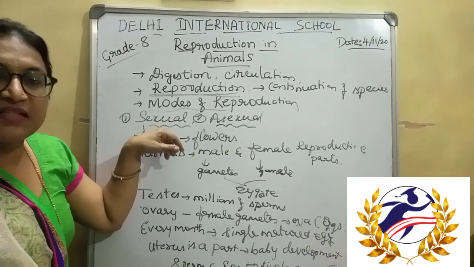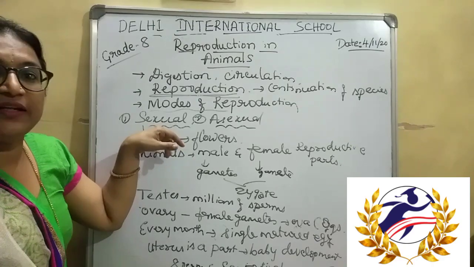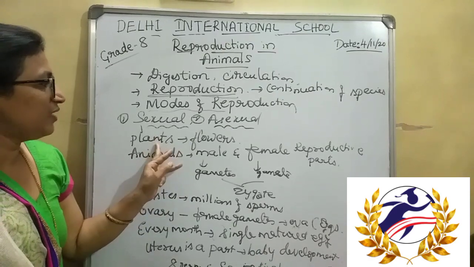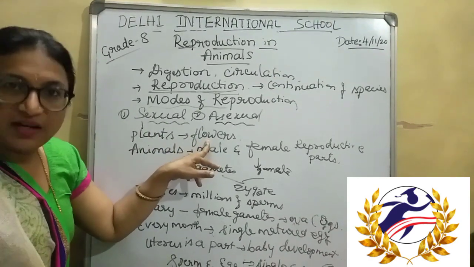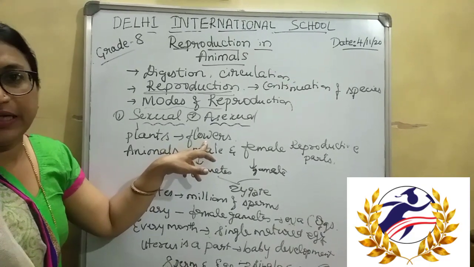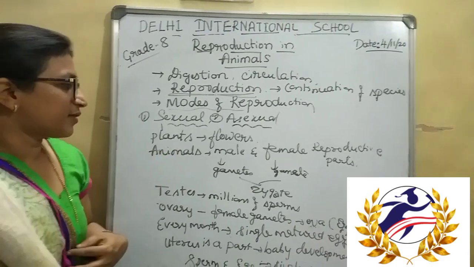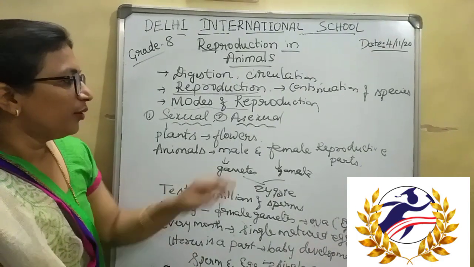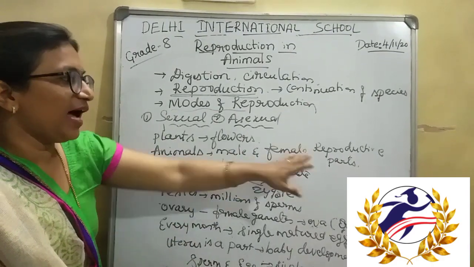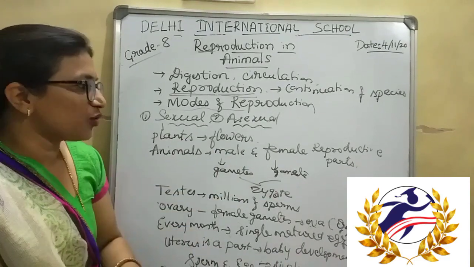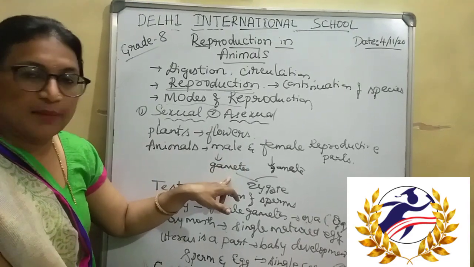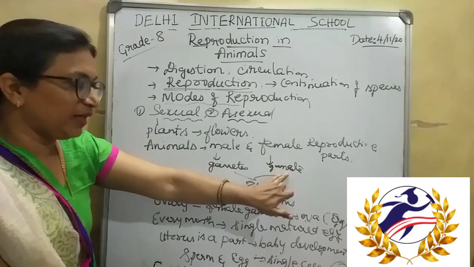Whereas the type of reproduction in which the male and female reproductive systems are involved is called sexual reproduction. For example, in plants, sexual reproduction takes place through the flowers. That is the main reproductive part present in the plant, isn't it? In animals, usually male and female reproductive parts will be there, isn't it? Males have reproductive parts and females also have reproductive parts. The male produces male gametes. In the same way, females produce female gametes.